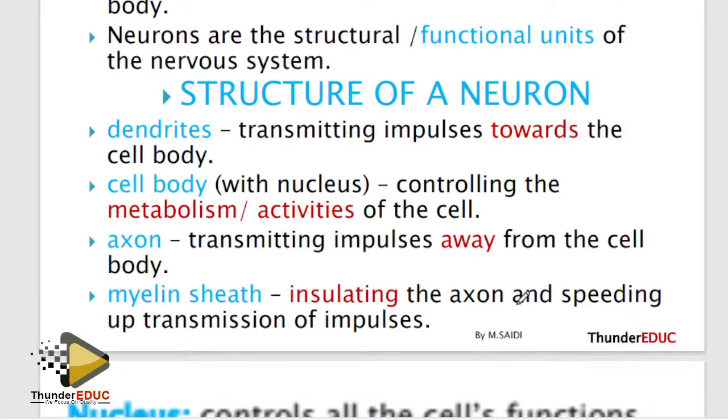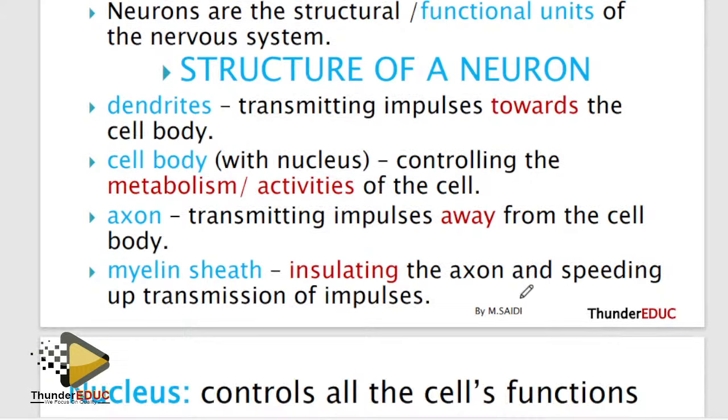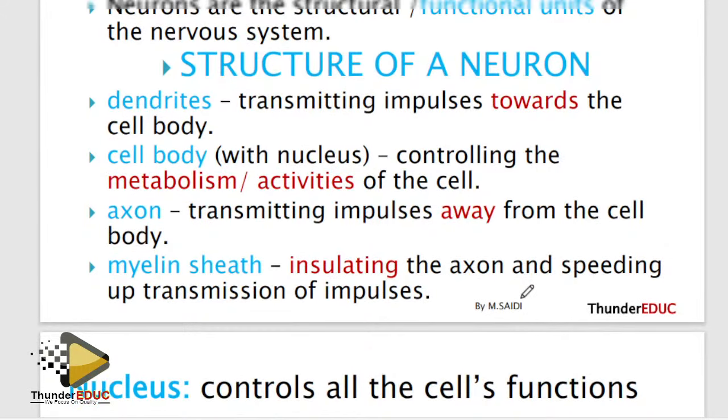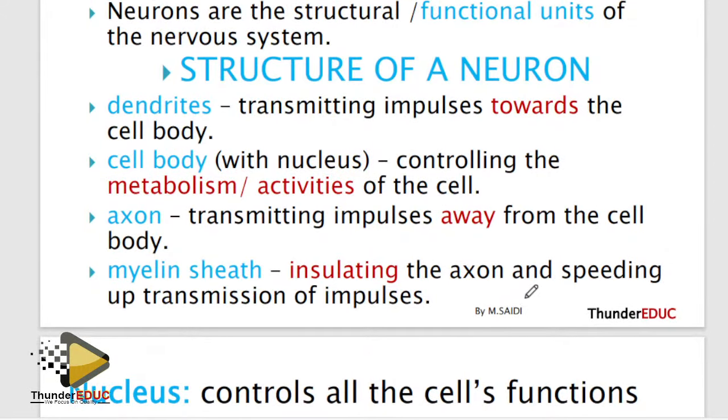Dendrite, cell body, axon, then myelin sheath. The dendrite transmits impulse to the cell body. The cell body is where activities take place. Then the axon transmits impulse away from the cell body. And then the myelin sheath, that is a sheath.